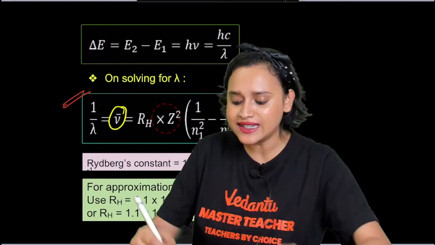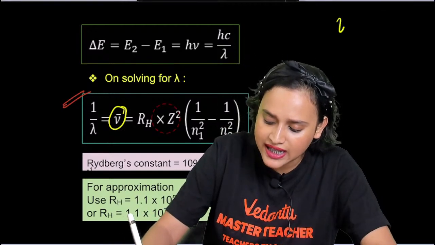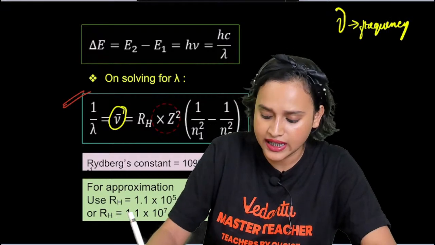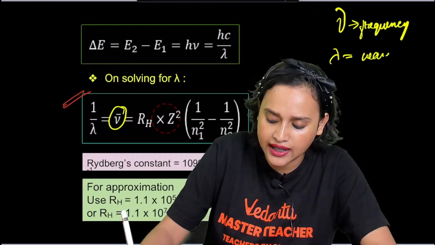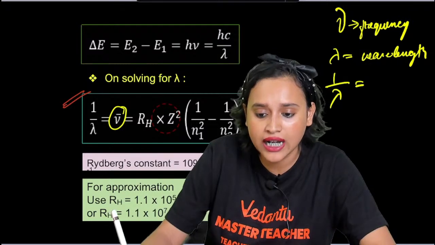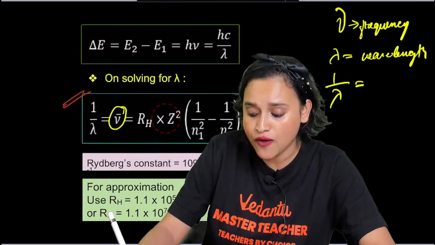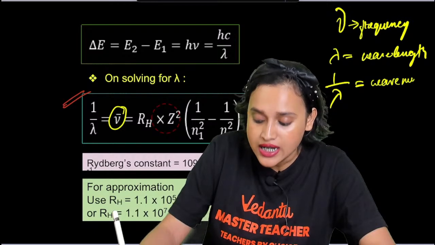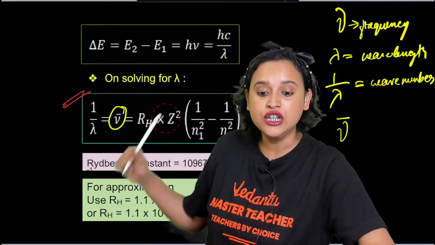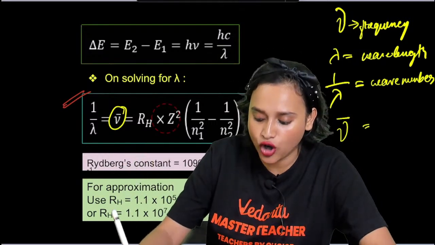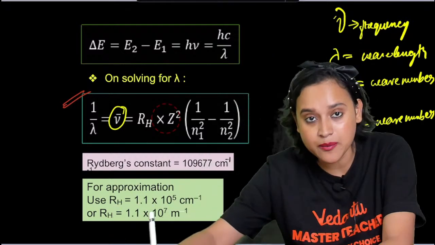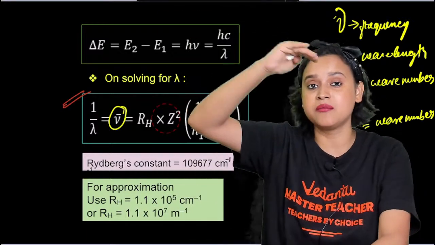Nu is frequency. Lambda is wavelength. 1 by lambda, the reciprocal of wavelength, is your wave number, and this 1 by lambda we write as nu bar. It is the same symbol, but there is a bar on nu.